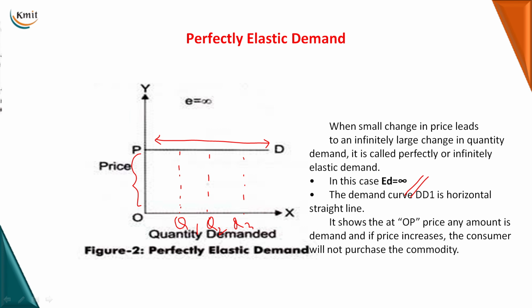The demand curve D1 is a horizontal straight line, and it shows that at price OP, any amount is in demand, and if the price increases, the consumer will not purchase the commodity. Any slight change in the price at any point of time may decrease the demand for the commodity to a certain extent, or it can even become zero.